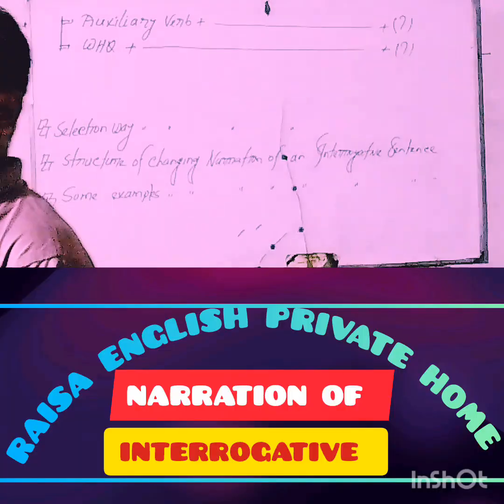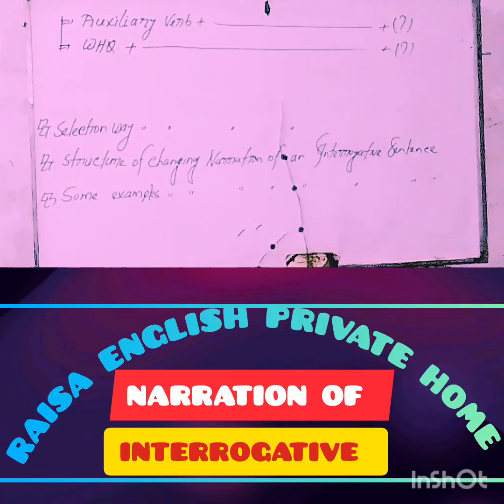Again, keep in mind that we can select an interrogative sentence in two ways. Number one, starting word any auxiliary verb, and finally ended with the note of question mark. And secondly, starting word W's question, and finally ended with the note of question mark.